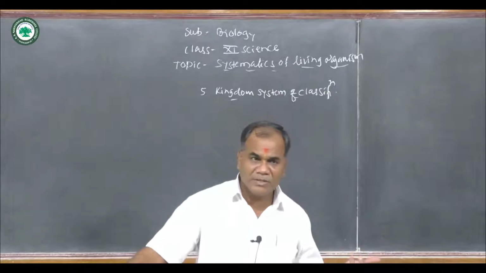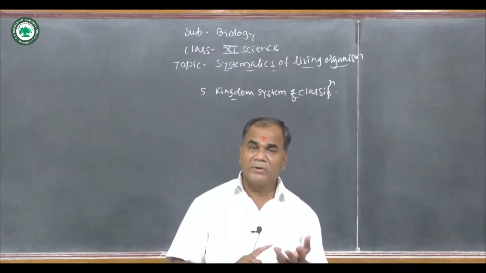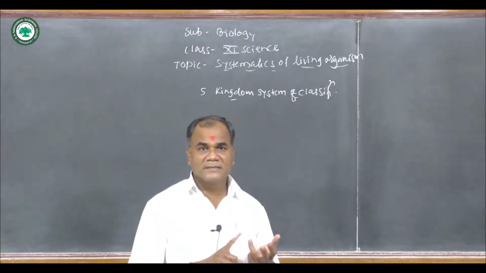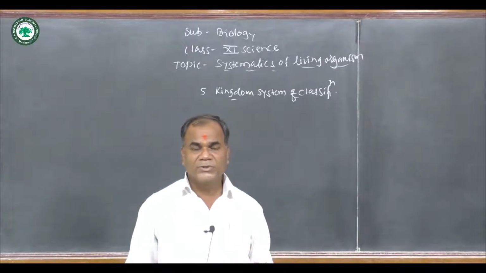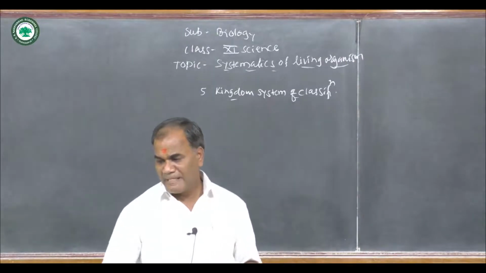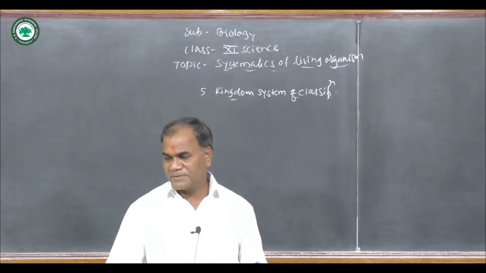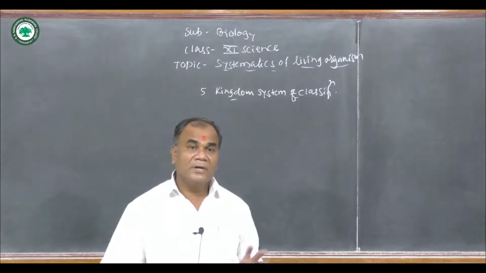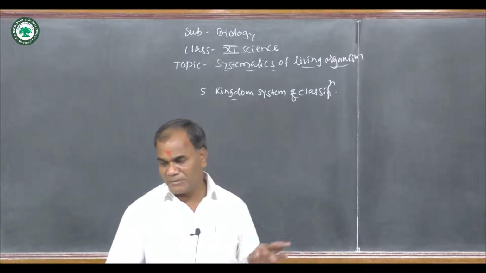What is meant by omnipresent? Omnipresent means they will be found everywhere. In Marathi we say, जळी स्थळी काष्टी पाषाणी. Everywhere these unicellular organisms can be found. So these organisms will be found in all types of environment.